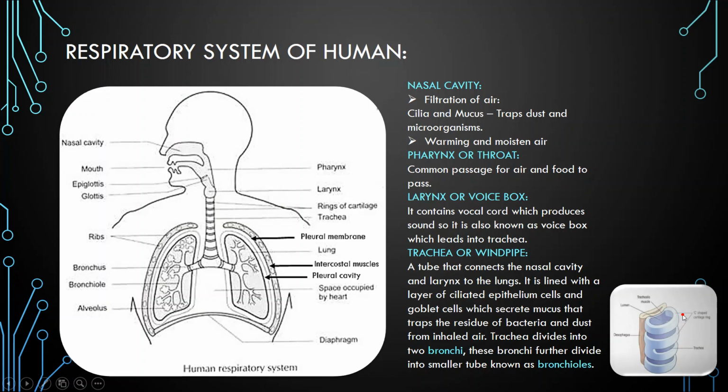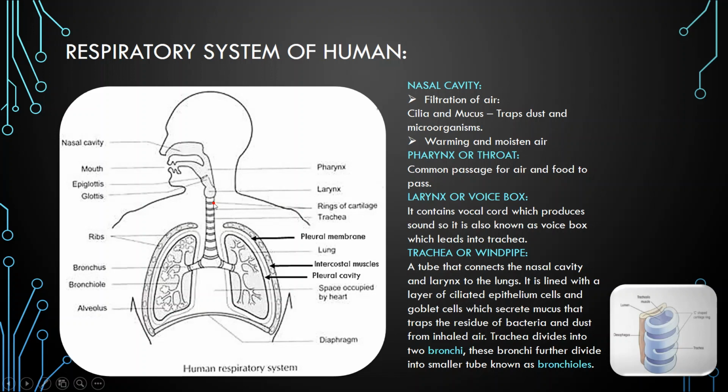Behind the tracheal muscles there is the esophagus, which is part of the digestive system. So the trachea is composed of about 20 C-shaped incomplete cartilages.